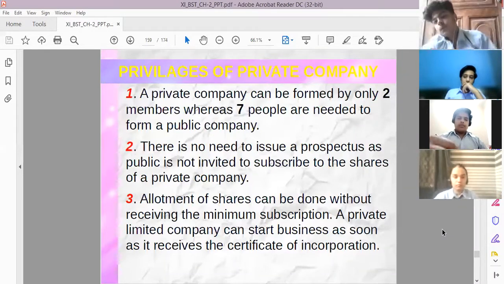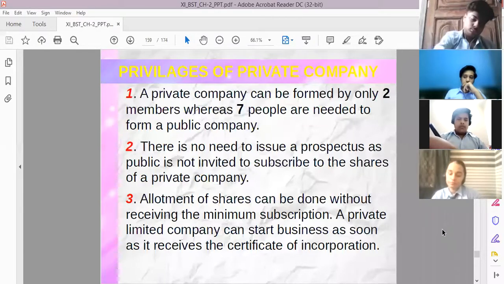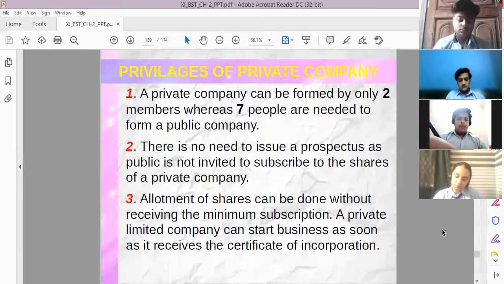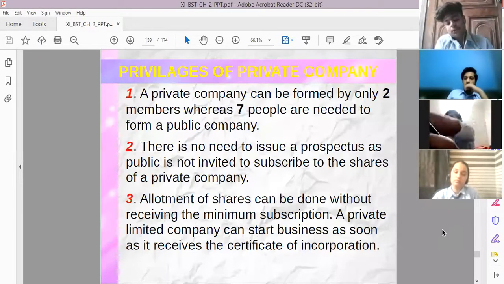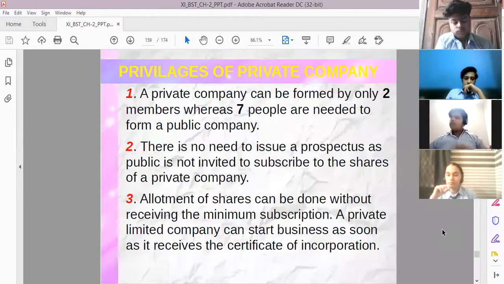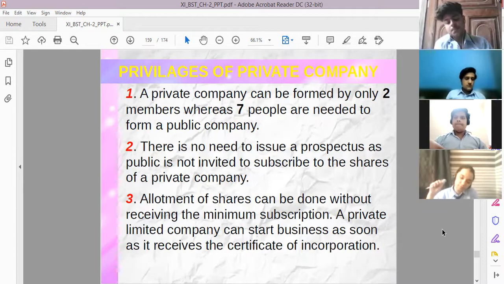Why? Because the prospectus is the document that contains each and every piece of information about the company. Like if we go to a college or any school for admission, we would like to see their prospectus first. हम कोशिश करते हैं कि हम पहले उनका prospectus देखें. क्यों? क्योंकि उस prospectus के अंदर कॉलेज अपना सारा इंफॉर्मेशन लिख कर देता है. कब वो एस्टैब्लिश हुआ था, उसकी फैकल्टी कितनी है, वो क्या क्या कोर्सेज ऑफर कर रहा है, फीस क्या रहेगी, बुक सेट कैसे मिलेगा. Each and every piece of information related to the college is written in the prospectus.